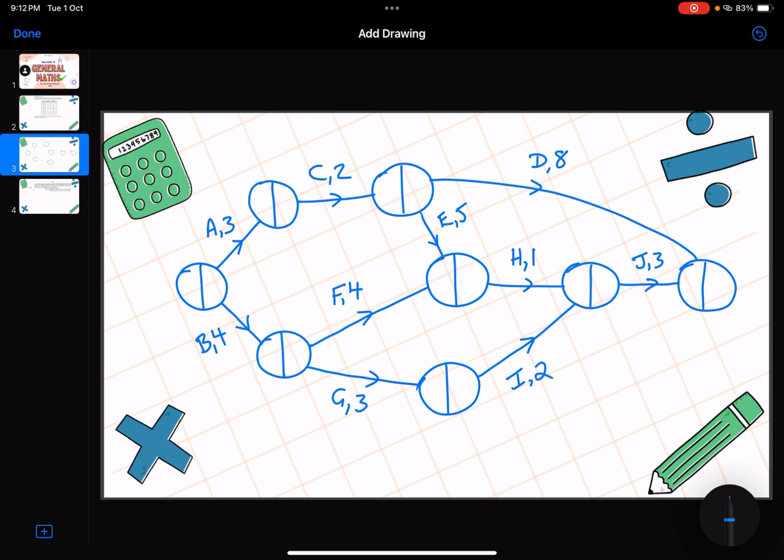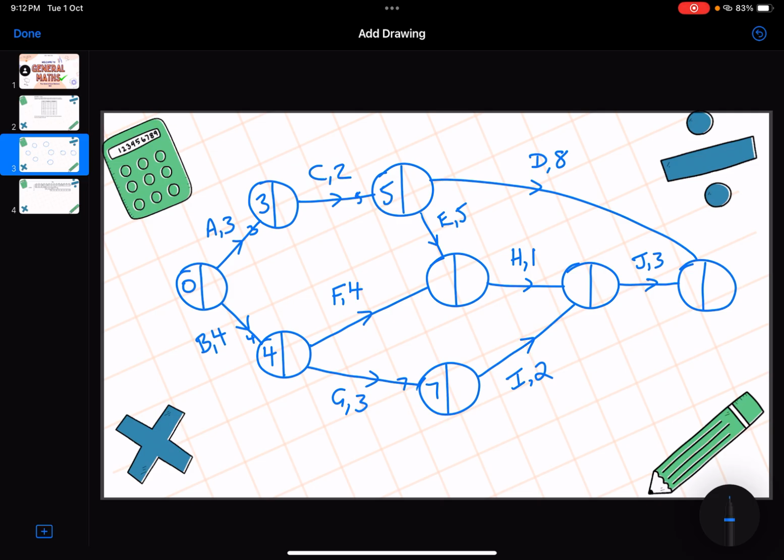So now we need to do a forward scan. Remember, for the forward scan, we always start off with a 0 on the left-hand side. So the earliest start time is 0. On the way across, we're always writing the largest number in the node. So 0 plus 3 is going to be a 3. There's only the one option, so 3 goes in the node. For activity B, 0 plus 4 would be a 4. There's only one option, so 4 goes in the node. We've got 3 plus 2, that will be 5, so 5 goes in for the earliest start time. Down here we've got 4 plus 3 is 7, so we'll put a 7 on the left-hand side of the node.